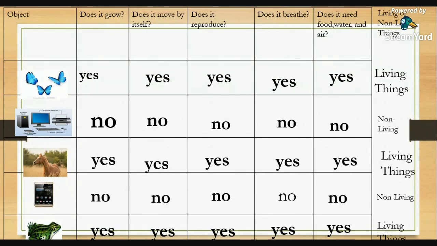Okay, who got a perfect score? Be honest to yourself. God is watching. Okay, so many of you got 100% on your quiz. So let's give a clap to everyone. With that, you are all good and you know about living and non-living things.